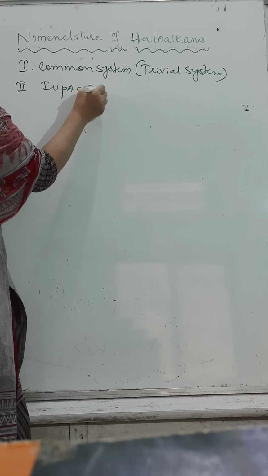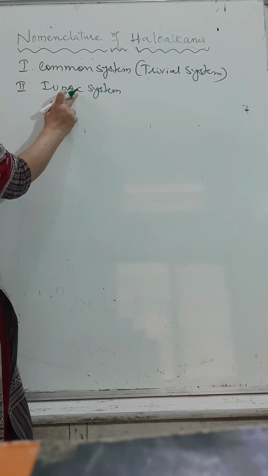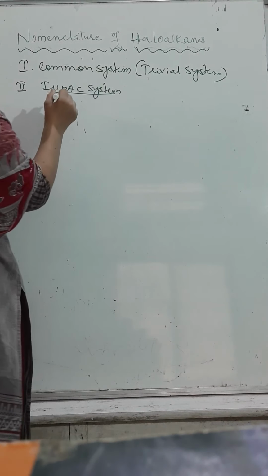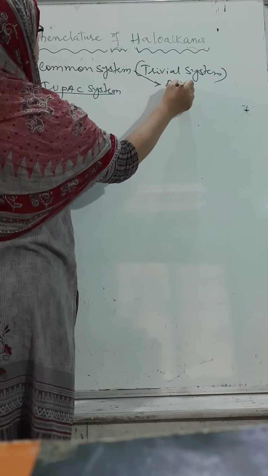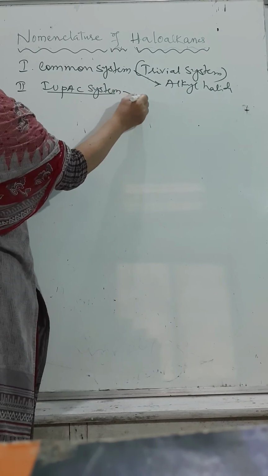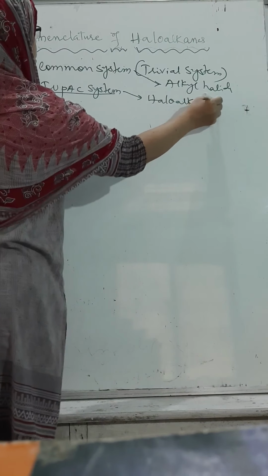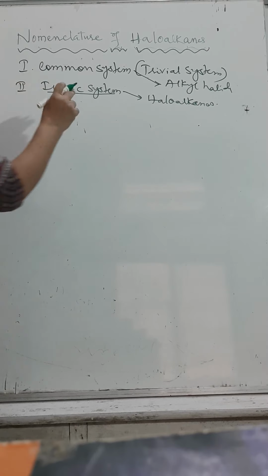And the second is IUPAC. What do you mean by IUPAC? Just to recall, International Union of Pure and Applied Chemistry. We know very well that amongst the two methods, the most successful method is the IUPAC system. According to the common system, haloalkanes are named as alkyl halides. And the IUPAC name is haloalkane. As I said in the previous video, haloalkane and haloarene are both IUPAC names.